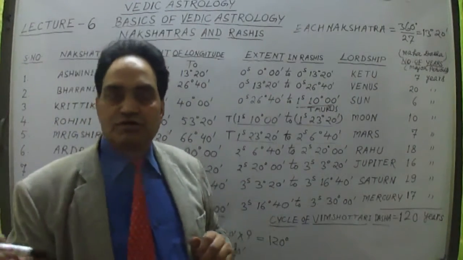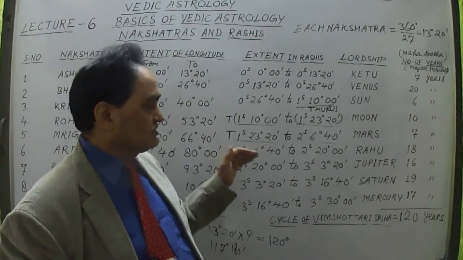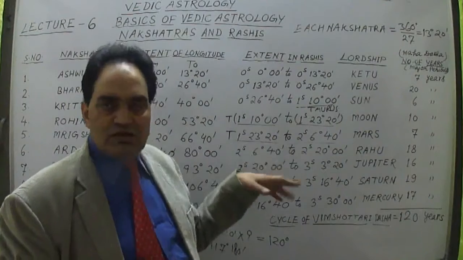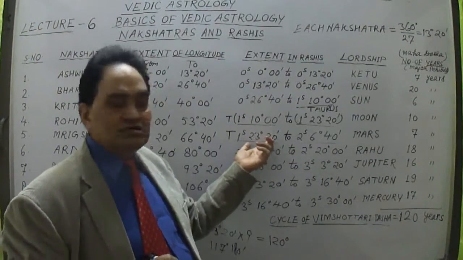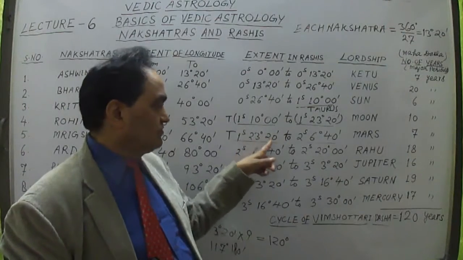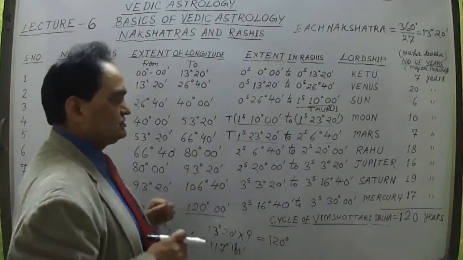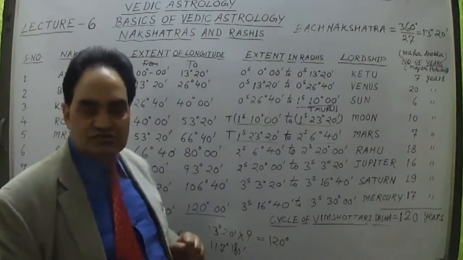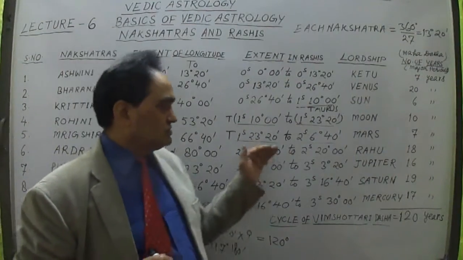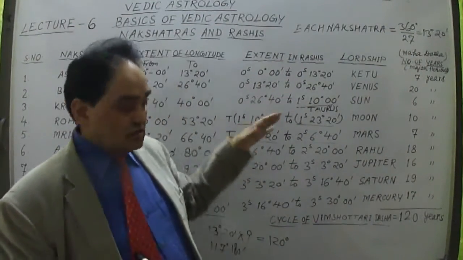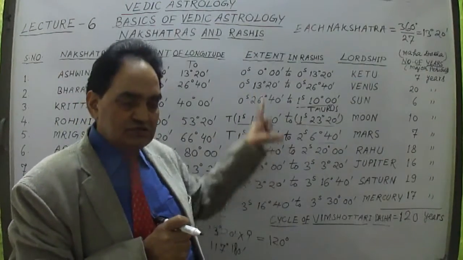Fourth is Mrigashira, Ashwini, Bharani, Kritika, Rohini, Mrigashira. So Mrigashira Nakshatra is the fifth Nakshatra, lying again in the Taurus sign, because in the Taurus sign the remaining 7 degree 40 minutes of the fourth Nakshatra, sorry, the fifth one, Mrigashira Nakshatra, is still lying. Okay, so this is how the Nakshatras are put into the signs. So first 4 signs in this.